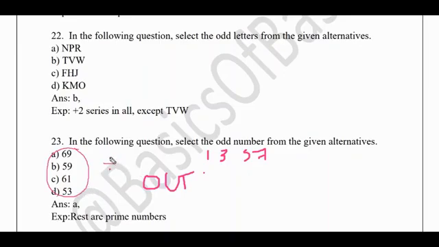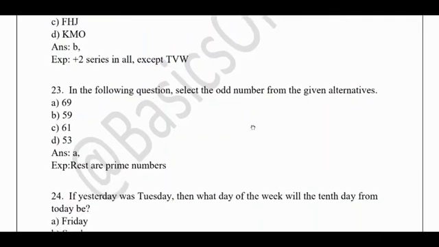If any three of the numbers are divisible by a particular number. If that is not possible, you can check odd or even, and if that is also not possible, then look into prime numbers. So here 59, 61, 53 are all prime numbers that cannot be divided by any other number, whereas 69 can be divided, for example, by 3. Since it is a composite number, it will be the odd one out because the other three are prime numbers. That is the basic logic here.